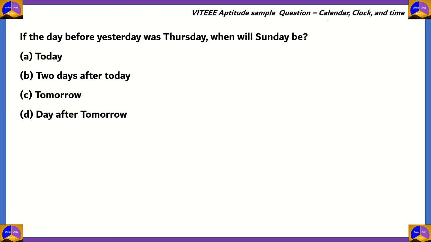Now, the next question is on calendar, clock, and time. If the day before yesterday was Thursday, when will Sunday be? So, how do we solve this question? Again, this question is based on calendar. So therefore, we will have to write out the days of the week and then the dates corresponding to them. So what we do know is that Thursday was the day before yesterday.